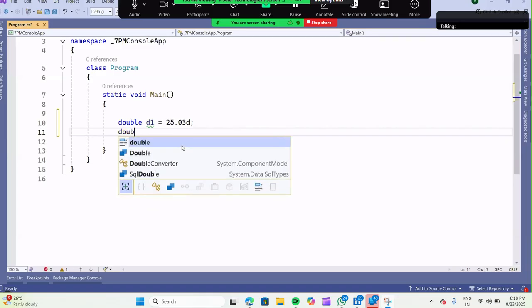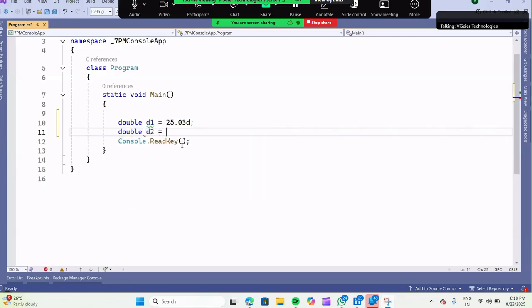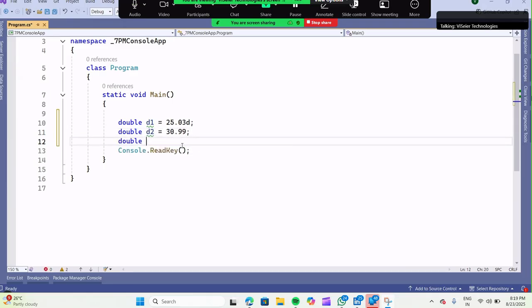Now, double dot D2, even not like this. Even if you don't append with D also, it is accepted. Okay, next. After that, without decimal points also accepted. Without decimal points, all decimal points are accepted. Okay, that is equal to something like 00 like this.